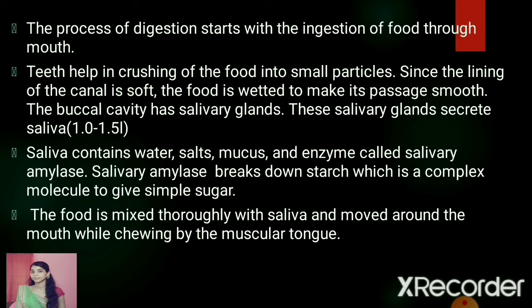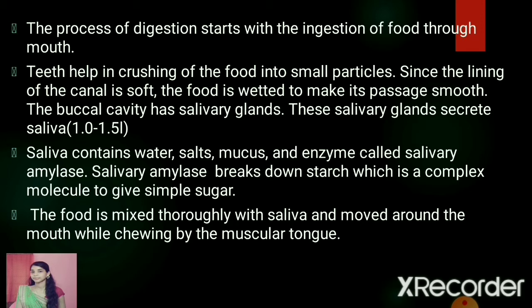The next important one is the teeth. The teeth are the hard structures which are used for chewing, cutting, and crushing the food. And these teeth are made up of a substance called dentine. So the teeth help in crushing the food into smaller particles.